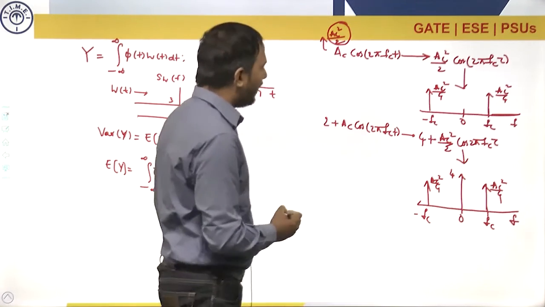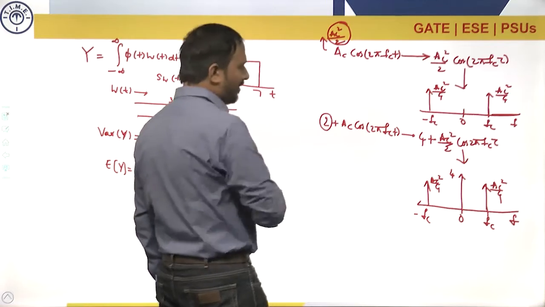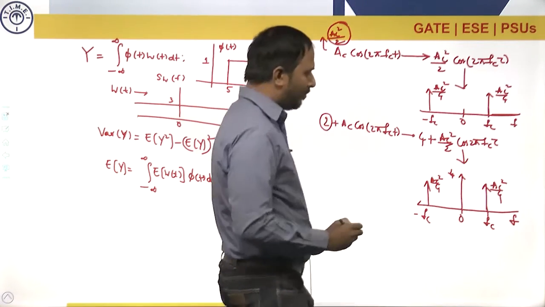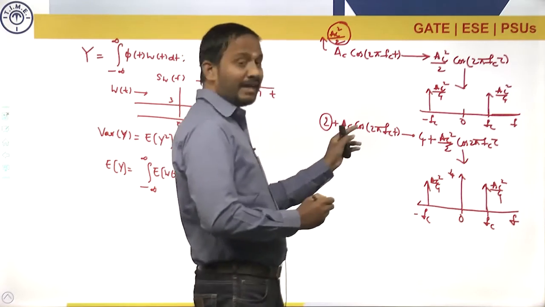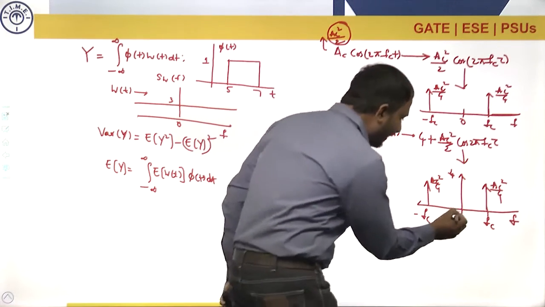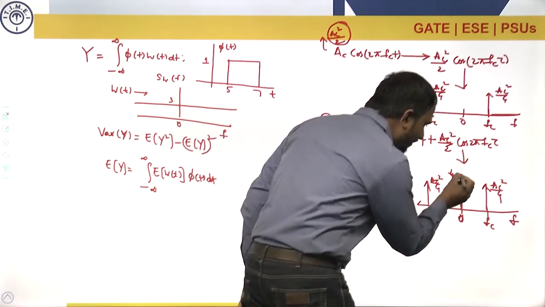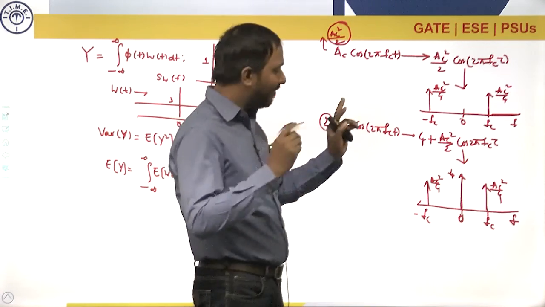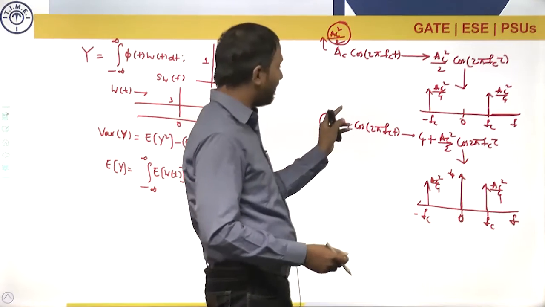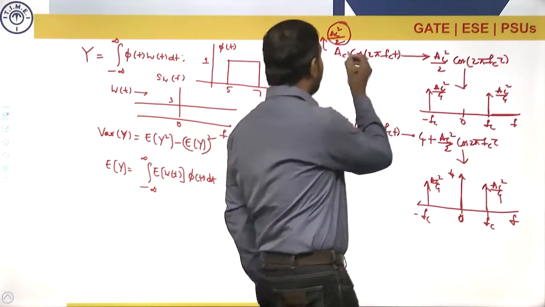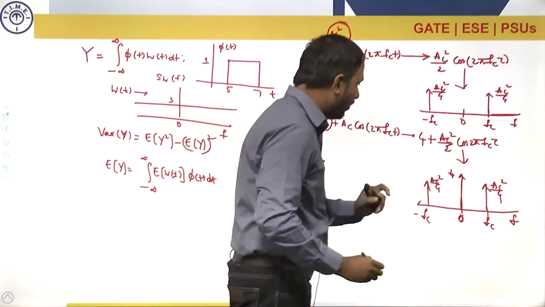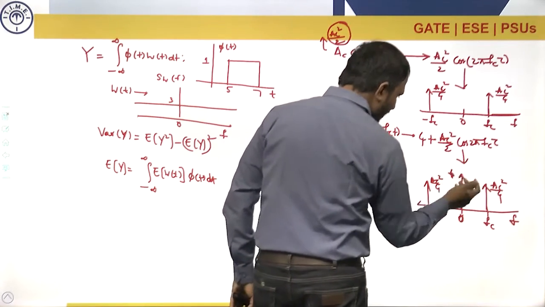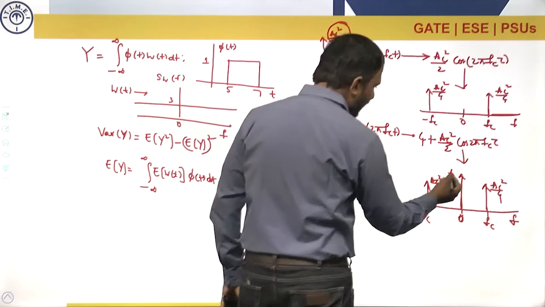Now, if there is a DC value present in the signal, I am going to get an impulse of strength 4. That means from the power spectral density I can get the DC value: if there is an impulse at 0, the signal will have a DC value. If there is no impulse, the DC value is 0. In the previous case, impulse is not there, meaning there is no DC. Here also you can calculate the power, as the total area gives the power.